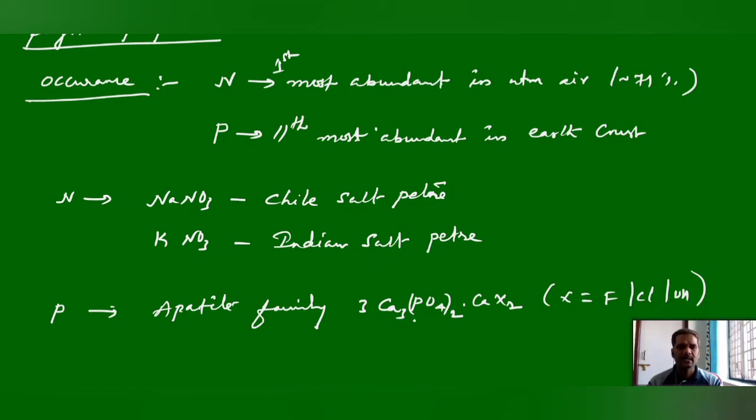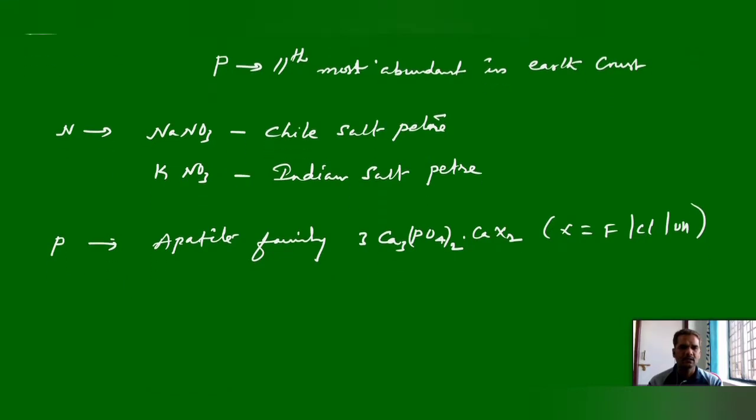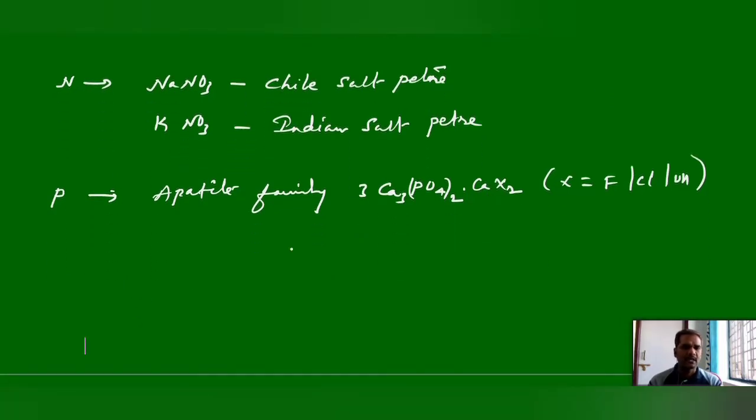So that means fluoroapatite, chloroapatite, hydroxyapatite. Phosphorus mainly occurs in the earth crust as apatite families like this. In that, fluoroapatite is very important.